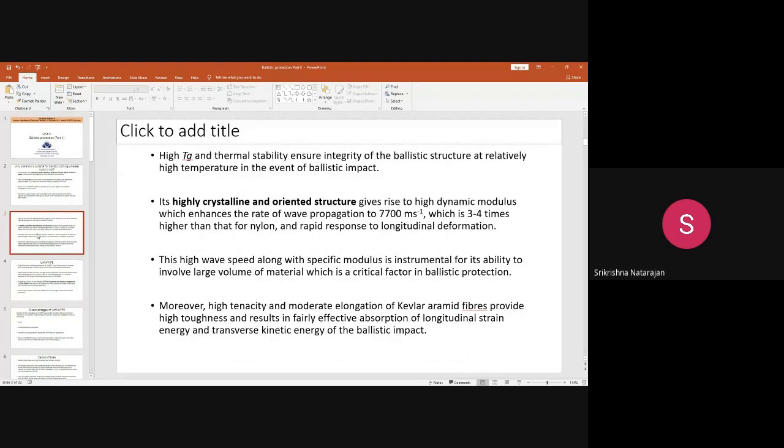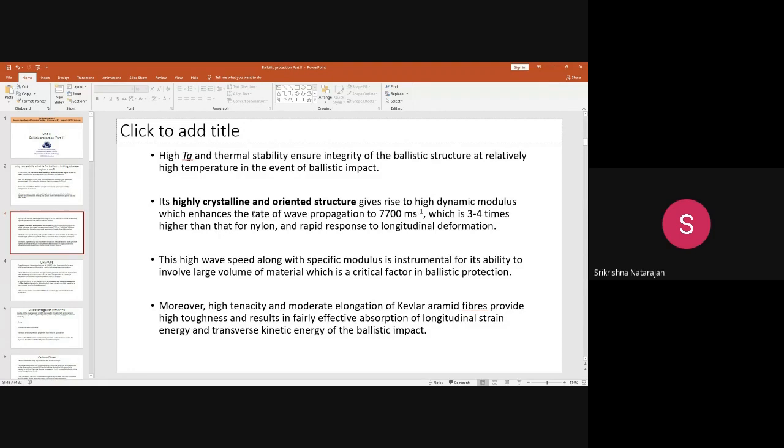because it has a higher thermal stability, it has a higher Tg, and the thermal melting and fusion temperature is higher, and importantly it has a very high crystalline and oriented structure. It has a very high orientation. Hope you recall the manufacturing part of Kevlar, where we convert the polymers into the form of liquid crystals, so that the liquid crystal domains are aligned in the fiber axis direction, and you get a more compact structure, which results in a very high dynamic modulus, so that can enhance the wave propagation.